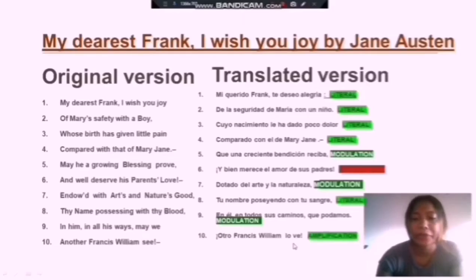Now we find amplification. In this sentence, otro Francis William Lobé. Amplification is a translation technique that is used to add new linguistic elements in the target text. In the English version, it says William C. And in Spanish, it says William Lobé. So the word lo is added here.